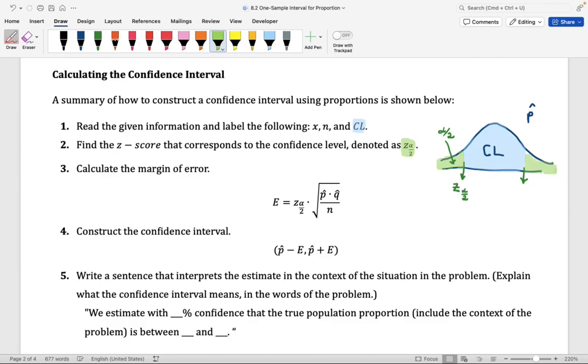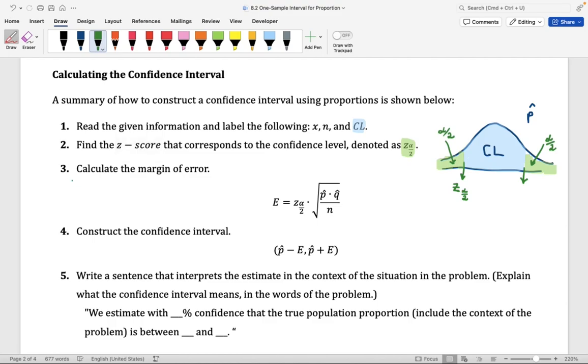So the area here on the right tail is also alpha divided by 2. So your second step here is to use a normal distribution to find the z-score. Notice you have the area under the curve and you're trying to find the z-score. Okay? That means we're going to need to use the inverse normal distribution on your calculator, Google Sheets, or Excel.